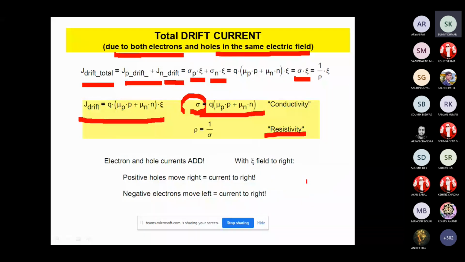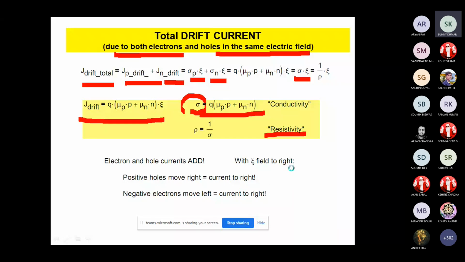Okay, so last class we were discussing the drift and diffusion, the transport of carriers. We have seen the drift due to holes and electrons, with the current density equation J drift equals q times mu P into P plus mu N into N, times the electric field, where mu P and mu N are the mobilities and P and N are the carrier concentrations of holes and electrons respectively. Now next is the diffusion.